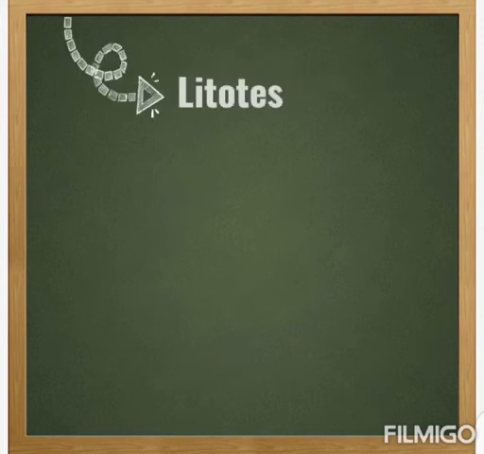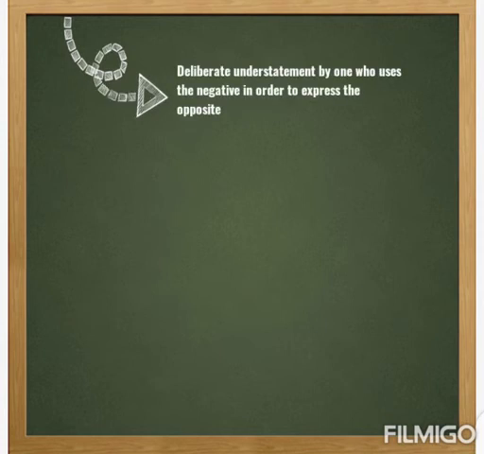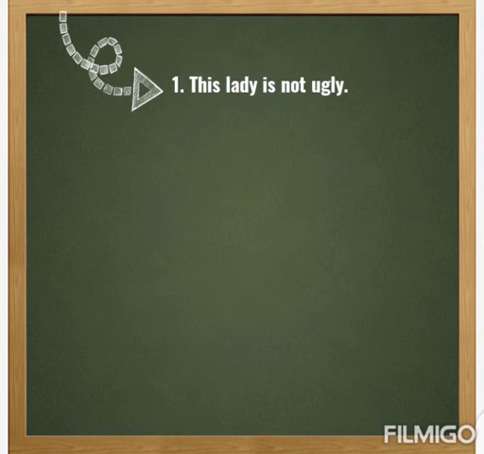Litotes. Litotes is a deliberate understatement by one who uses the negative in order to express the opposite. What do we mean? Litotes is more or less like the opposite of hyperbole. Where hyperbole is an exaggeration, litotes is an understatement. If we say this lady is not ugly, it means the lady is beautiful, but we want to undermine her beauty. We now say this lady is not ugly.